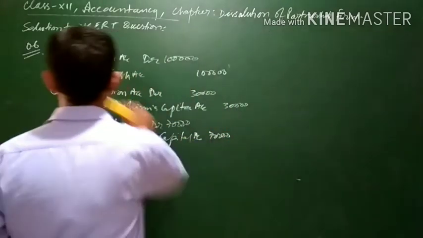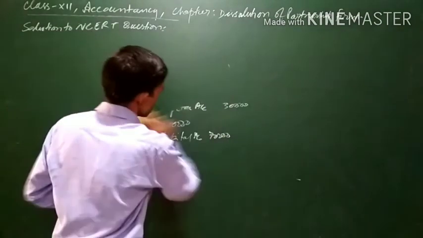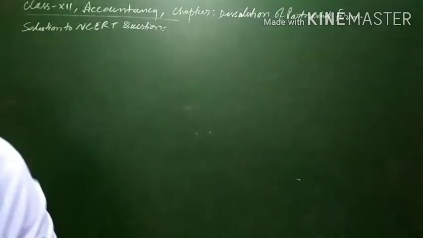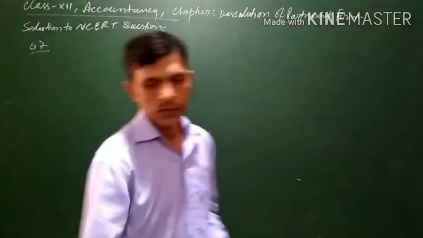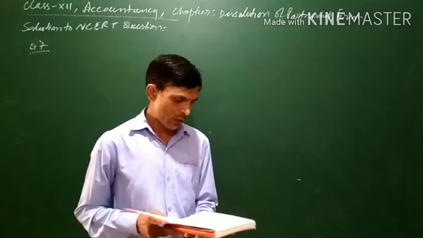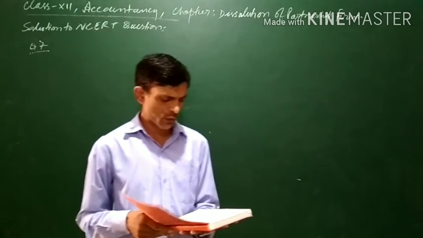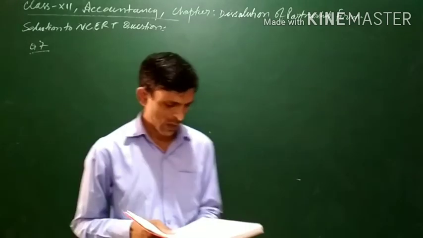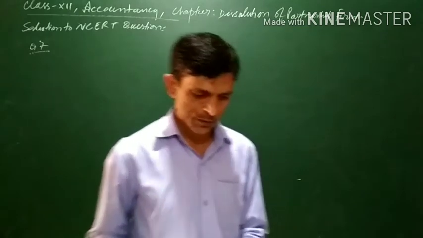Let us do one more question, that is question number 7. Now the book value, question number 7. The book value of the assets other than cash in bank transferred to realization account is 1 lakh.